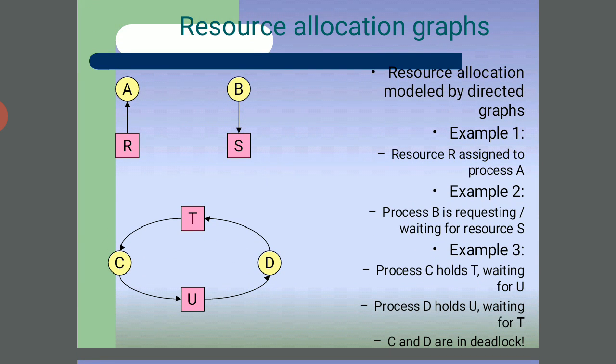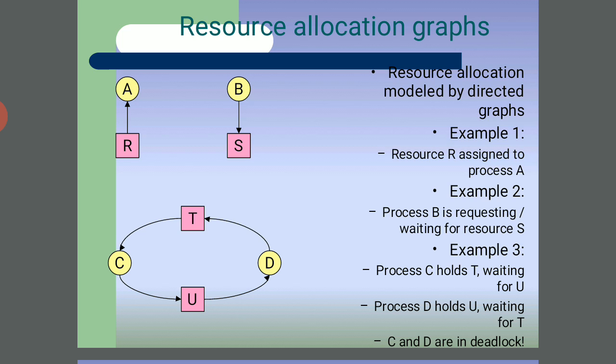The resource allocation graphs: here you see A, R, B, S, T, U and C, D. Resource allocation is modeled by directed graphs. In example 1, resource R is assigned to process A. In example 2, process B is requesting and waiting for resource S. In example 3, process C holds T and is waiting for U, and process D holds U and is waiting for T. C and D are in deadlock.